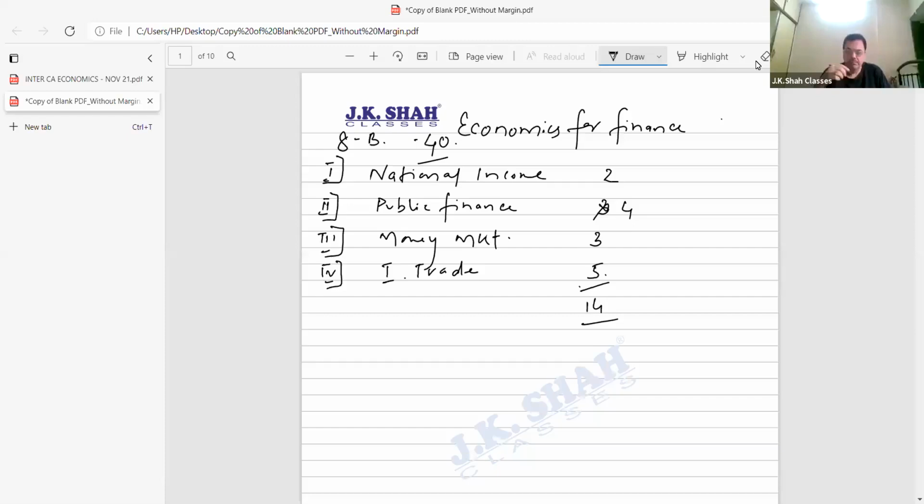Now, as I was saying, it's not necessary that they'll ask 10 marks question for each topic. It depends, students. I have seen at times they've asked 8 mark questions from maybe national income, 12 marks from public finance, maybe 8 marks from money market, 12 marks from international trade, something like this. They can ask 10 marks also. There is no rule as such.